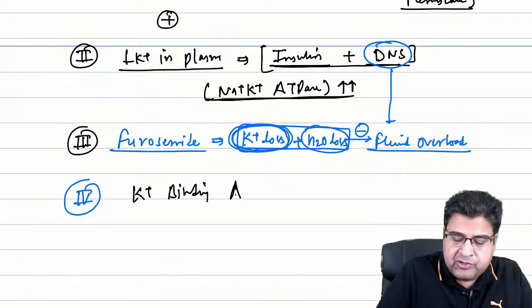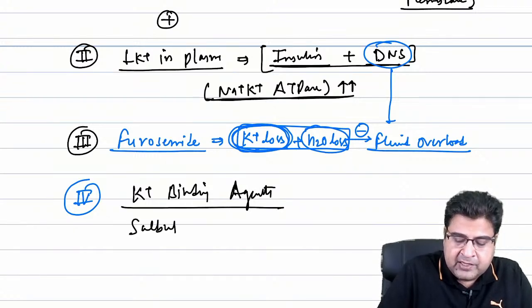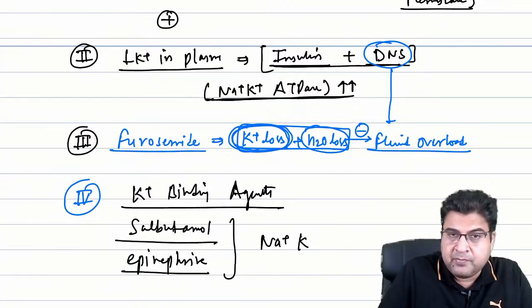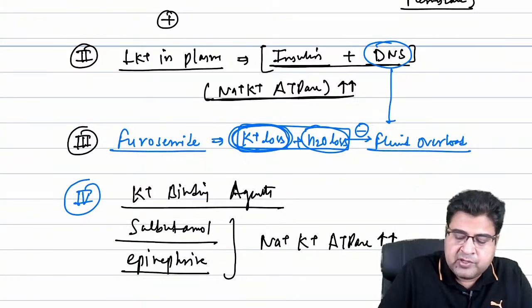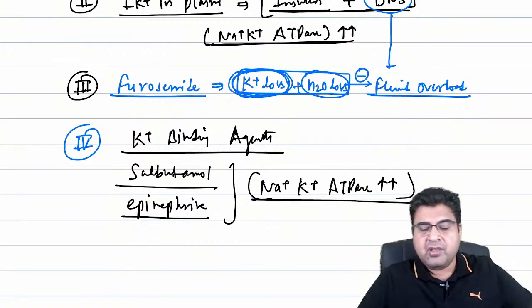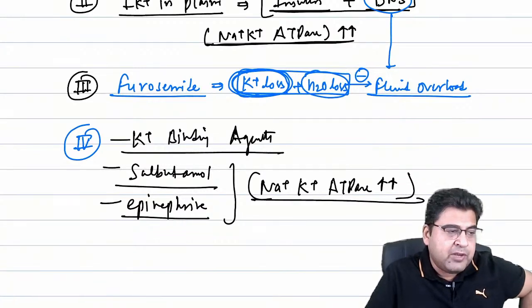Now, apart from furosemide, we can also use other medicines, like potassium binding agents. We can also use a medicine like salbutamol, and a medicine like epinephrine. Epinephrine and salbutamol will also act like insulin. They also stimulate the sodium potassium ATPase pump, so these medicines can be given for this condition. Potassium binding agents can be used, but are not very useful.